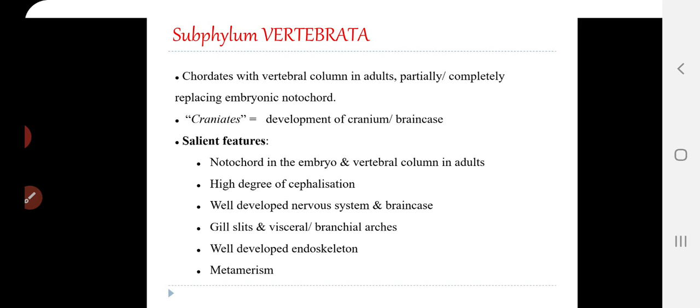Then regarding the pharyngeal gill slits, usually they are restricted to 7 pairs in most cases, except in lower vertebrates. We can see that pharyngeal gill slits are present, and they are not more than 7 pairs. Okay, and visceral arches or branchial arches are present.